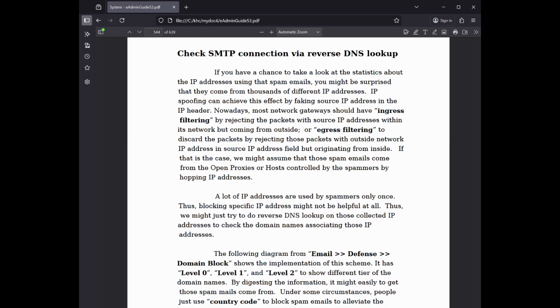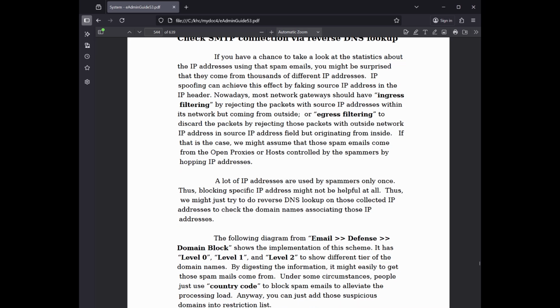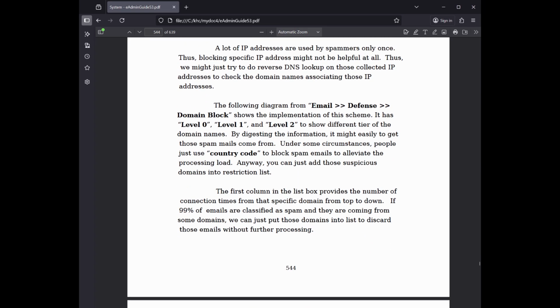If that is the case, we might assume that those spam emails come from open proxies or hosts controlled by the spammers, hopping IP addresses. A lot of IP addresses are used by spammers only once. Thus, blocking a specific IP address might not be helpful at all.